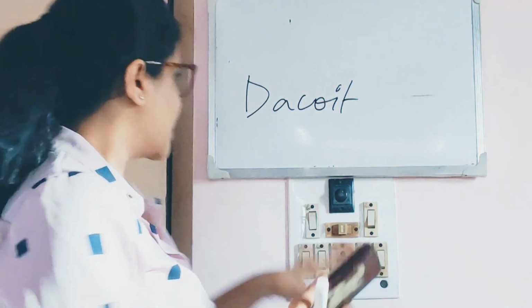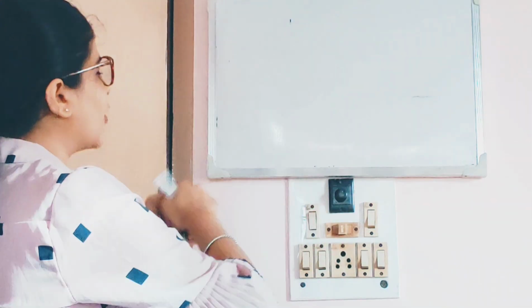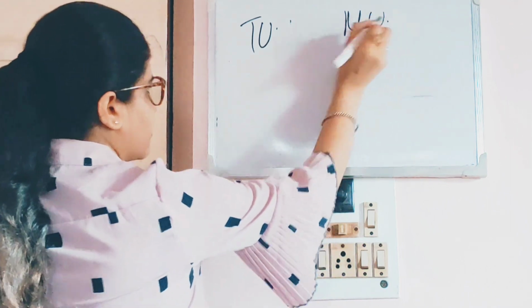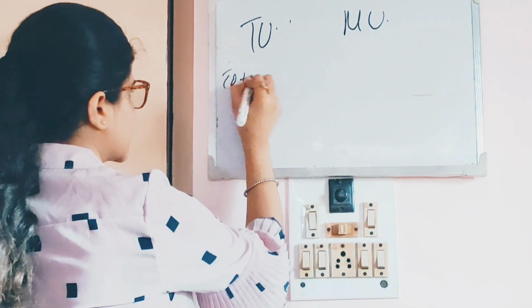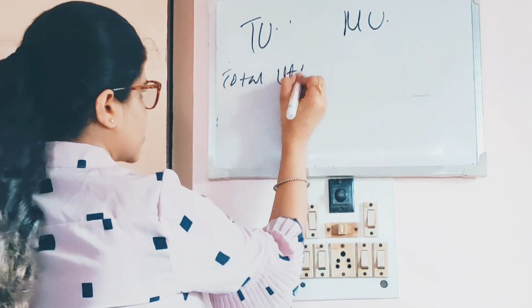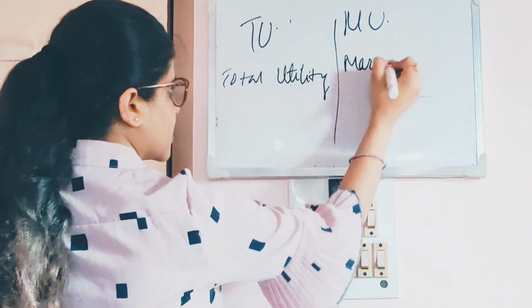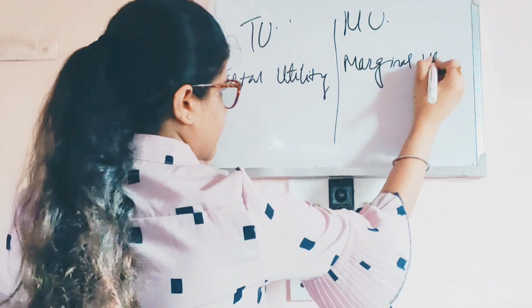Clear? Great. Next, we will now do the concept of a very important topic, that is TU and MU. TU is total utility, and MU is marginal utility.